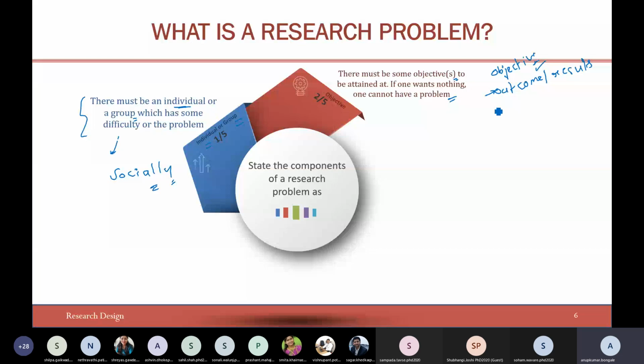And any other thing that we can add to the meaning of objective? Importance. Okay, importance. Importance with reference to which one, madam? Any other components which I can include?